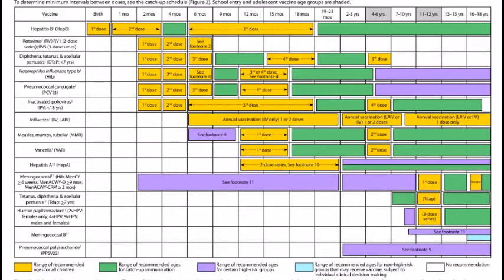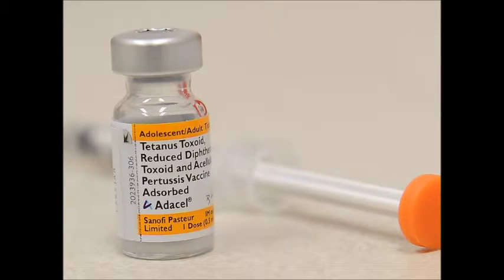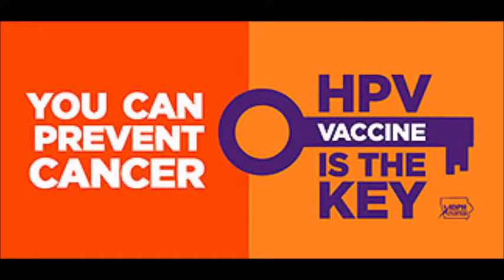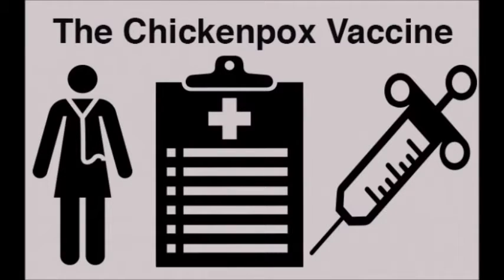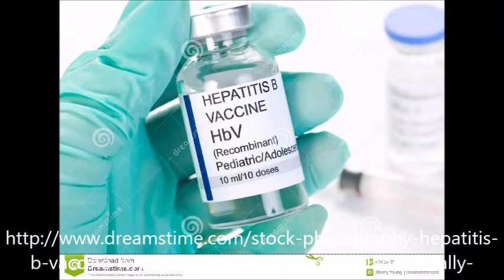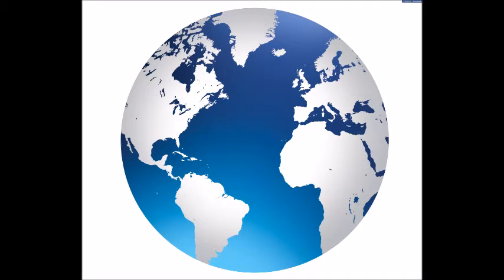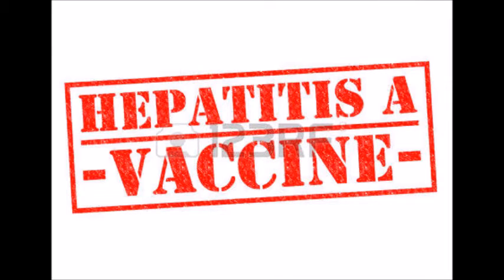We would need to verify that JB has received several immunizations. These will include meningococcal, and depending on when she received it, she may need a booster. A dose of Tdap. The HPV is recommended as a 3-dose series. We would need to verify that she has received 2 doses of varicella, 2 doses of MMR, and 3 doses of hepatitis B as a child. Depending on the season, she would also need an influenza vaccine. If she is traveling during college, she may also need 2 doses of hepatitis A.